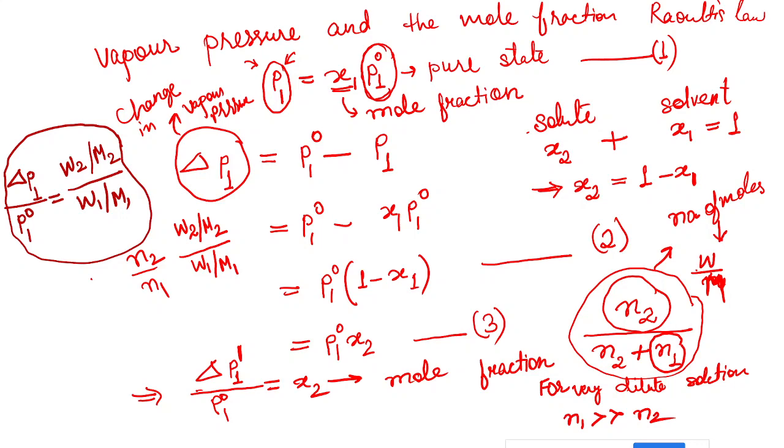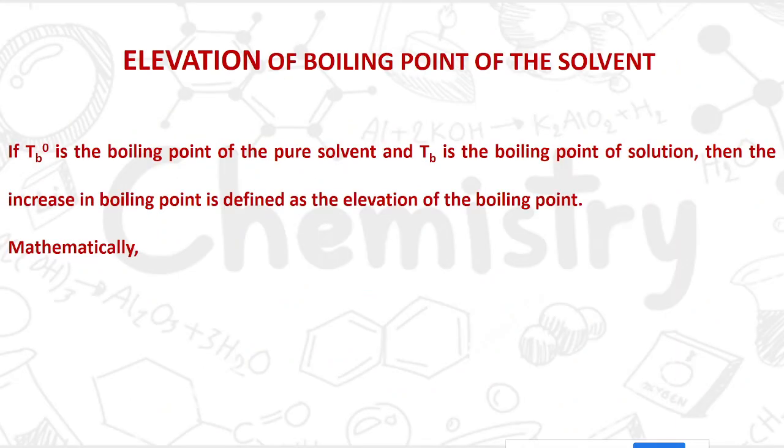Now similarly we have another one, that is your elevation of boiling point. Here the vapor pressure was lowering down, but in case of boiling point, it increases. If TB naught is the boiling point of pure solvent and TB is the boiling point of the solution, then the increase in boiling point is defined as the elevation of boiling point. Now what is said? Mathematically, the elevation in the boiling point. There will be a change in the boiling point.